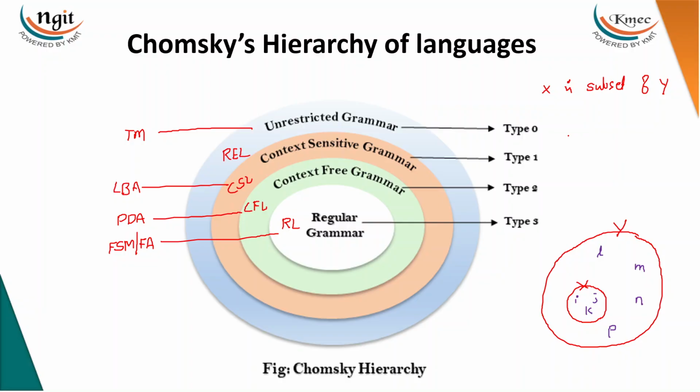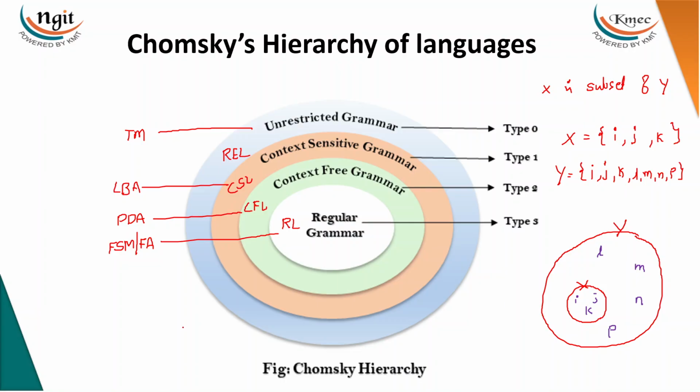The X set has three elements: I, J, K. And the Y set, sorry, Y contains I, J, K, and also L, M, N, P. So we have a total of 7 elements in Y, and here we have only 3 elements, right?